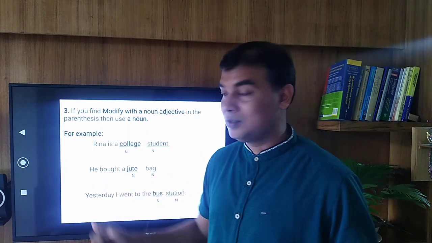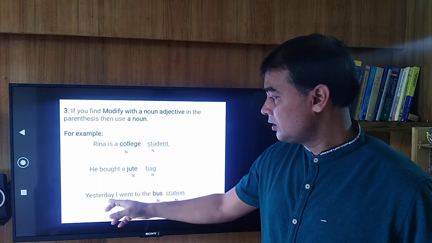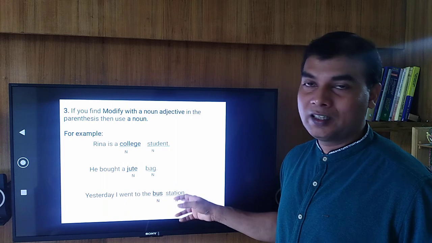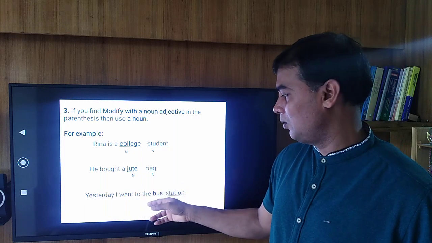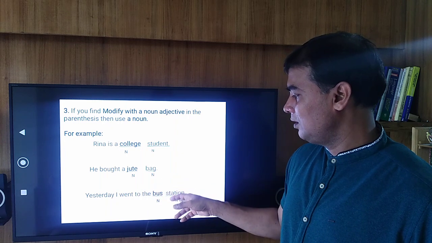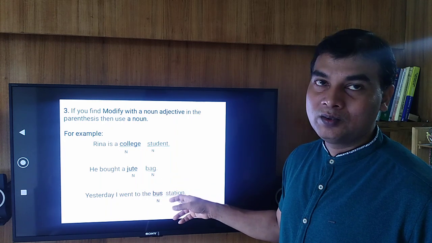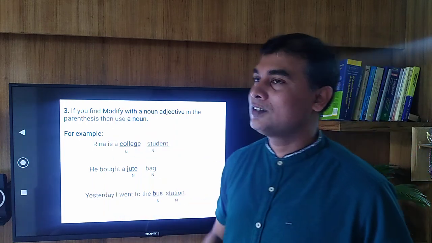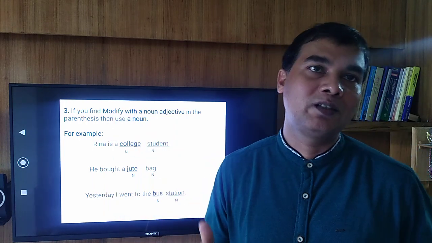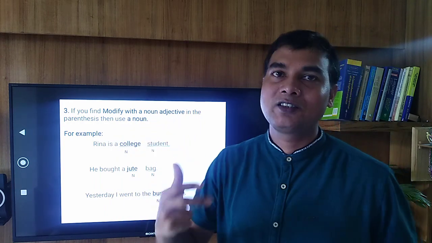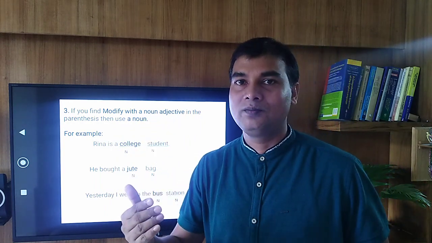And in the third example, yesterday I went to the bus station. Here station is a noun and bus is also a noun, but here bus is modifying the second noun station, so bus is a noun adjective. So from this rule we can say, if in the question paper you find modify with a noun adjective, then just use a noun.